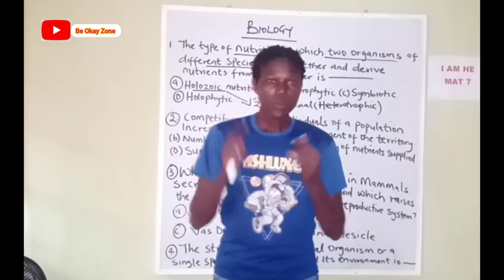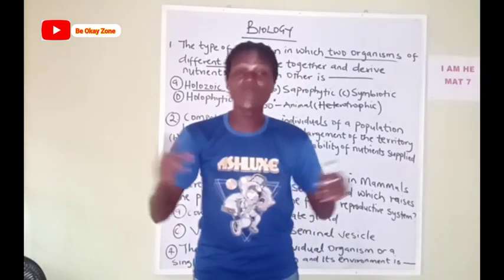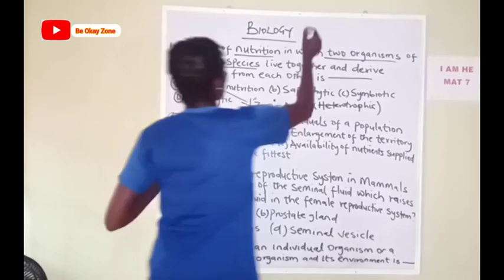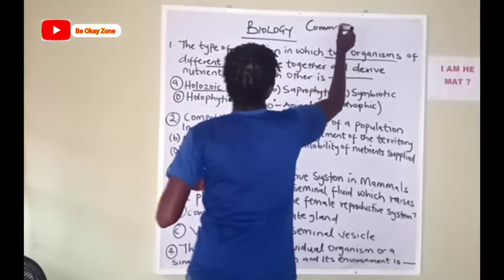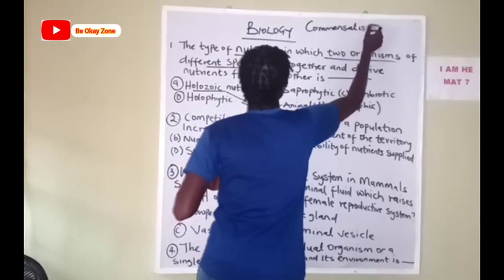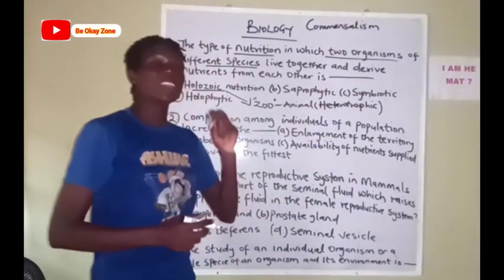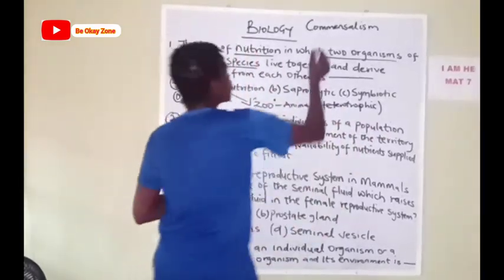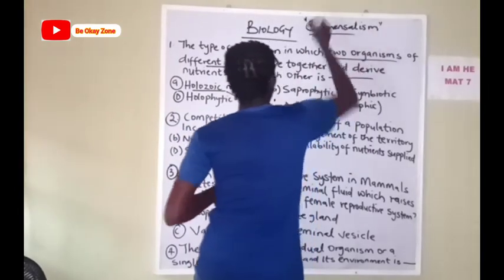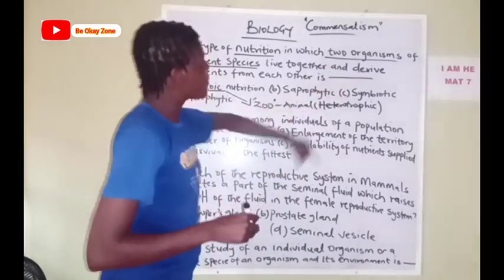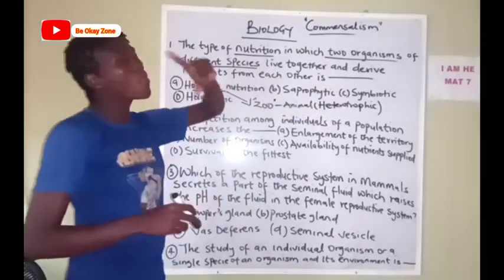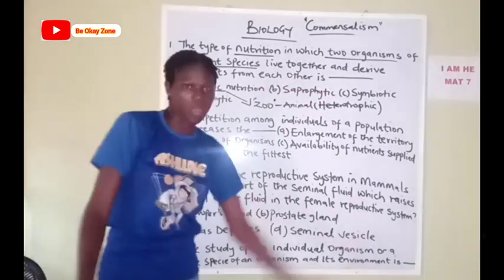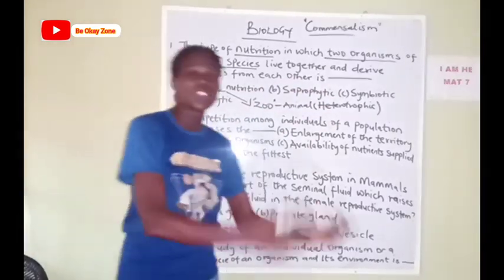I repeat, mutualism is where both of the organisms benefit from each other, whereas commensalism, let me write down, commensalism, in this relationship, one benefits and the other one is neither benefited nor harmed. Okay, so take note. Symbiotic relationship is a relationship in which two organisms of different species live together and derive nutrients from each other. Do you understand? We have different kinds of relationship like that.